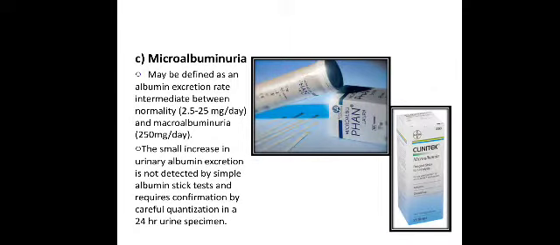Then microalbuminuria. It is defined as an albumin excretion rate intermediate between normalcy and overt albuminuria. The small increase in the urine albumin excretion is not detected by simple albumin stick test and requires confirmation by careful quantitation of a 24-hour urine specimen.